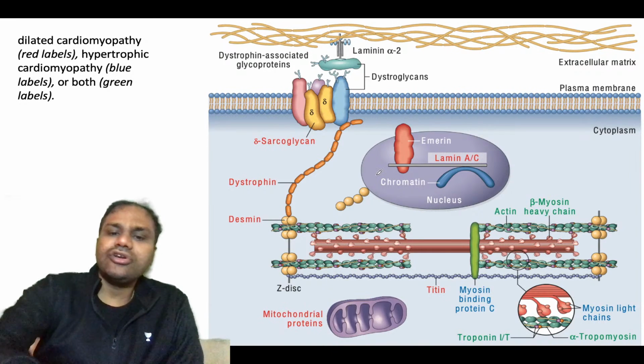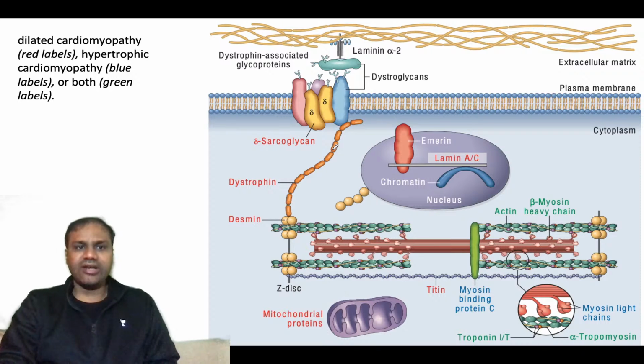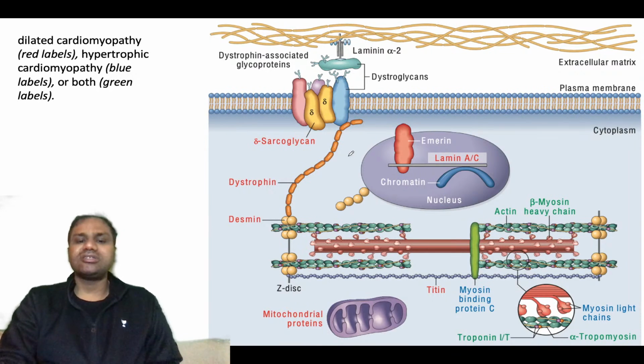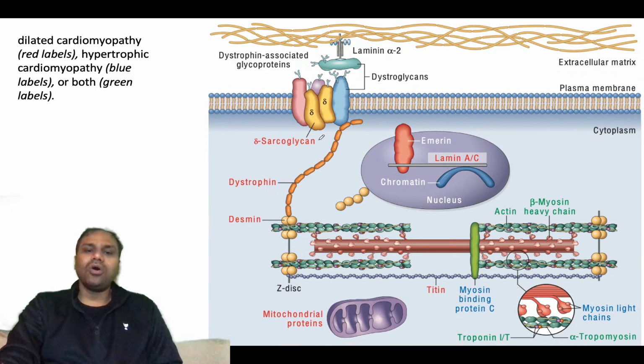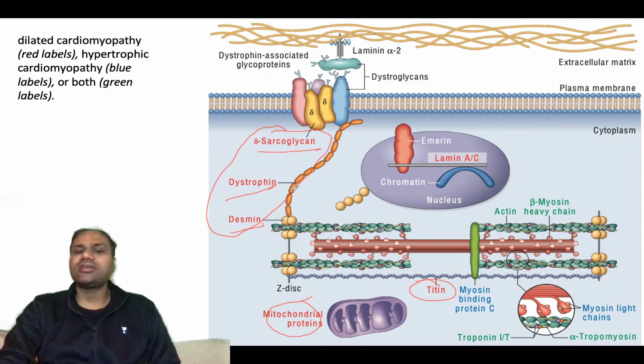Now you again need to know the involvement of different genes, or you can say where the mutation occurs. These in red are associated with dilated cardiomyopathy. Basically alpha sarcoglycan, dystrophin, desmin, mutations in these are associated with dilated cardiomyopathy, okay. Titin or mitochondrial proteins are also associated with dilated cardiomyopathy.